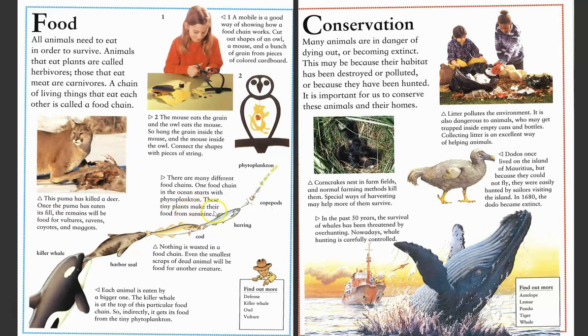These tiny plants make their food from the sunshine. Nothing is wasted in a food chain. Even the smallest scraps of a dead animal will be food for another creature. Each animal is eaten by a bigger one. Look, see? Small, bigger, bigger, bigger, bigger, bigger. This killer whale is at the top of this particular food chain, so indirectly it gets its food even from the tiny phytoplankton.